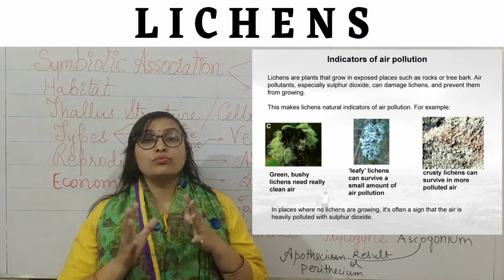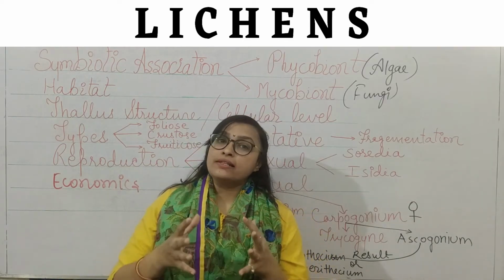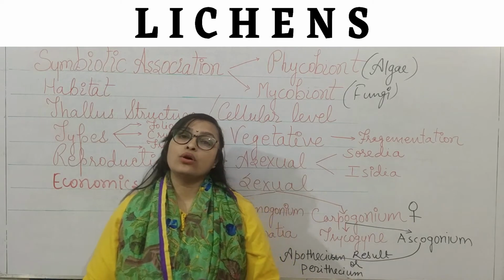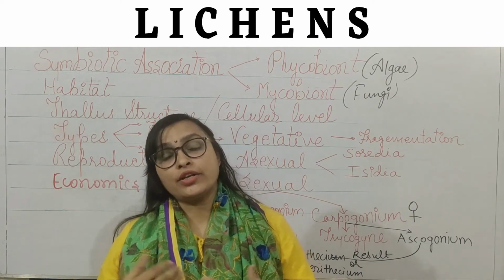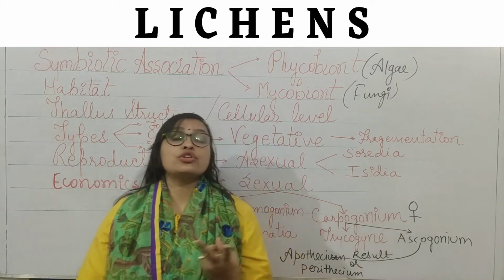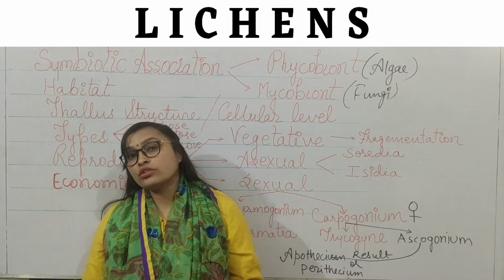These organisms are mostly sensitive to sulfur dioxide, sulfur pollution and also to nitrogen pollution. The second most important economic use of the lichen is nitrogen fixation.